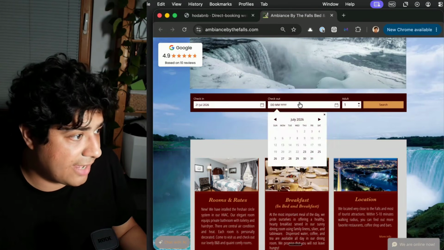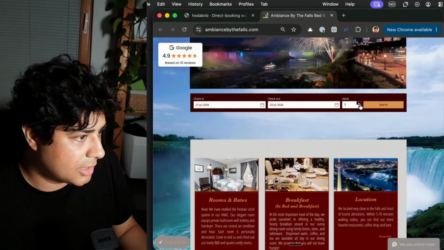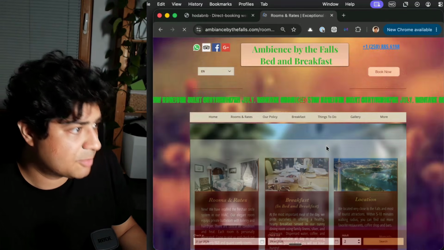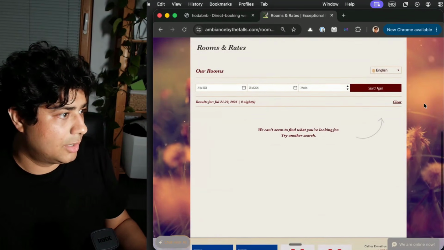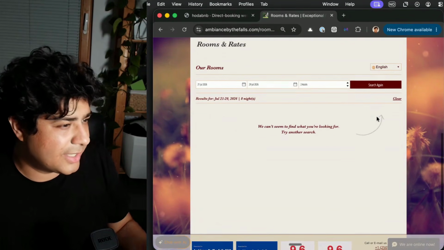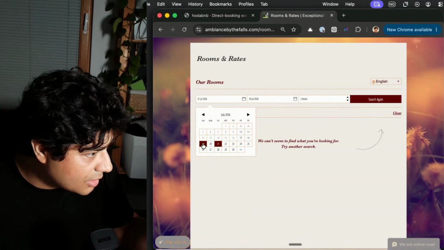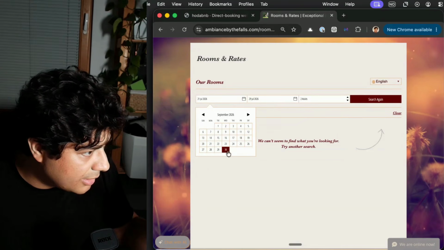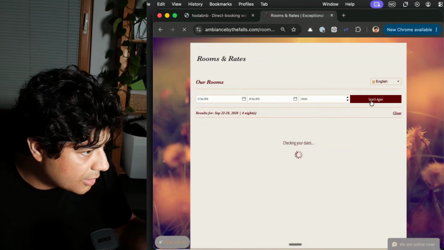Okay, so they already have this. Maybe that works. I don't know. And then adults search. This probably goes to, yeah, okay, rooms and rates. So it looks like this might not be, let me go a little bit further down here.